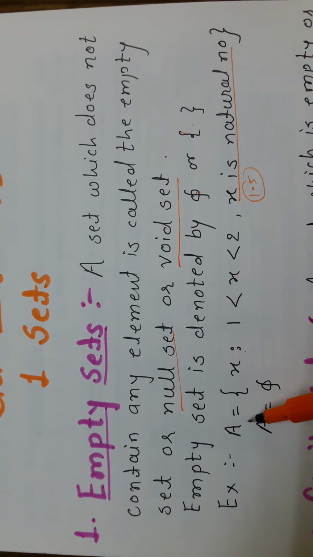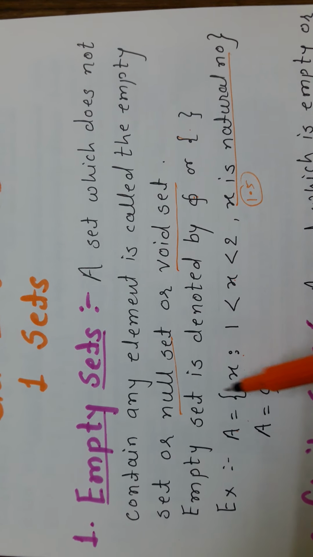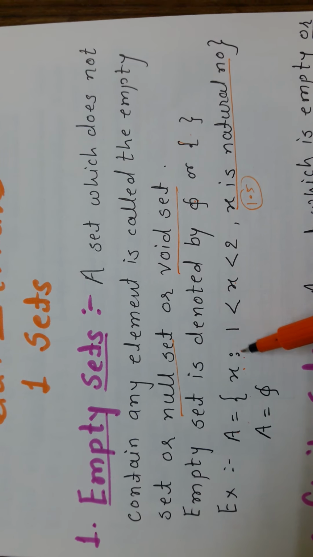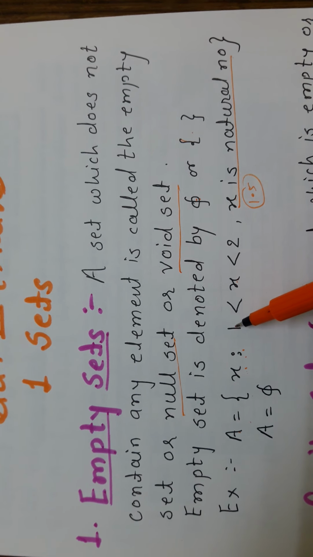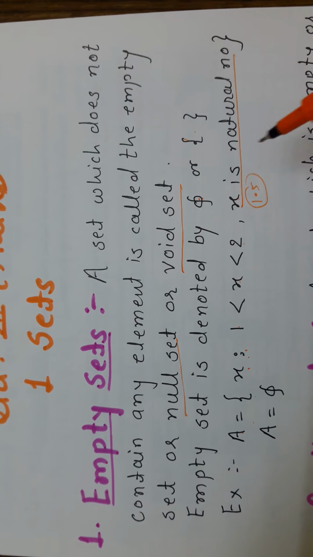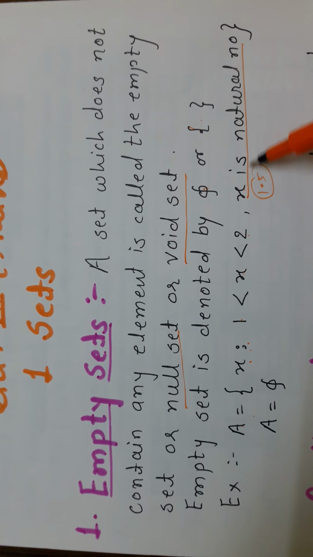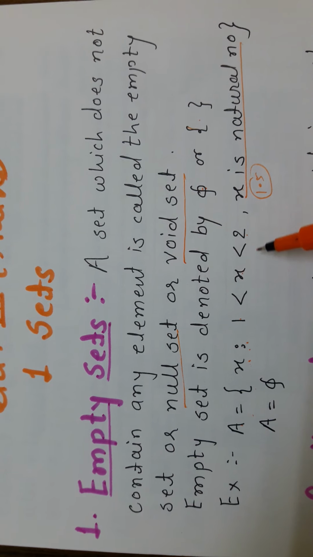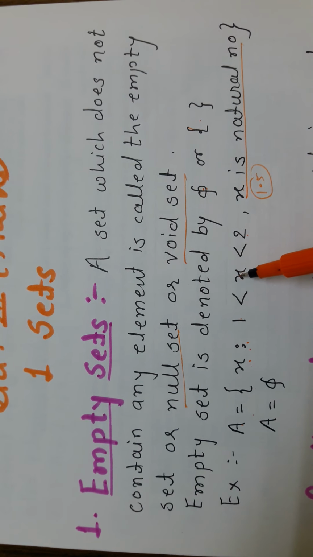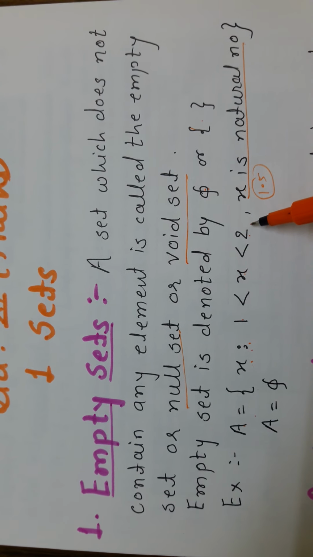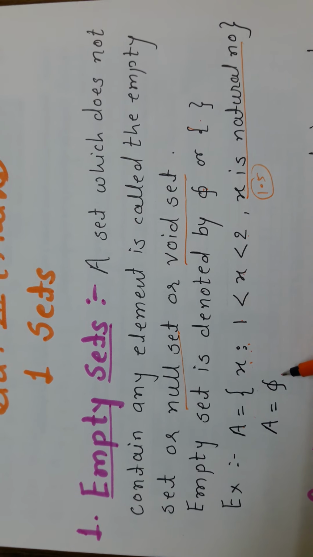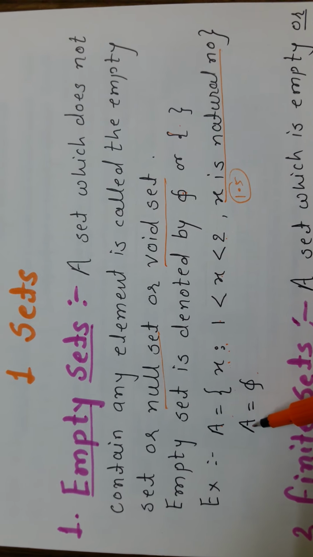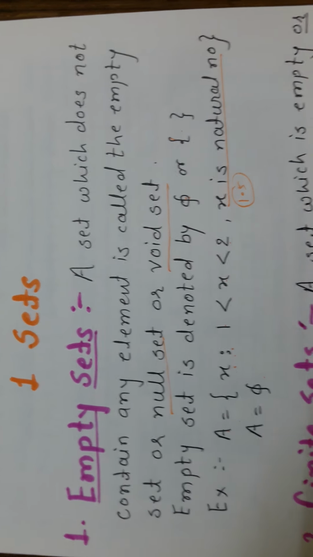For example, A is the set of all x such that x is greater than 1 but less than 2, and the condition is that x is a natural number. There is no natural number which is greater than 1 but less than 2. That's why this set is a phi set, so we will call A equal to phi.